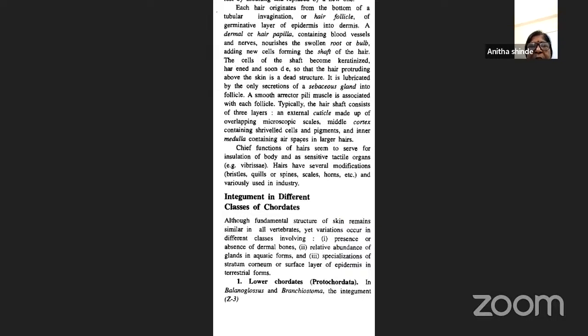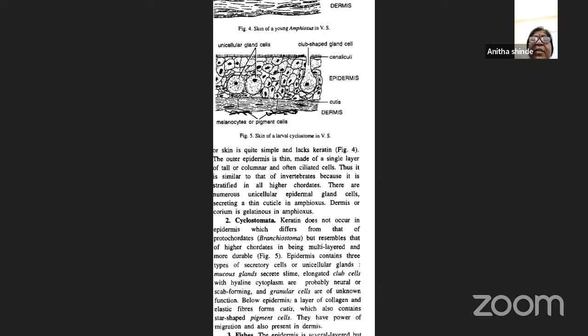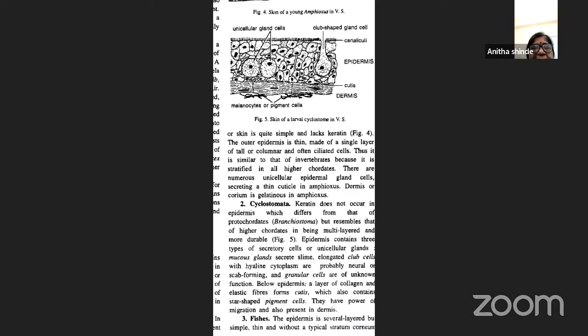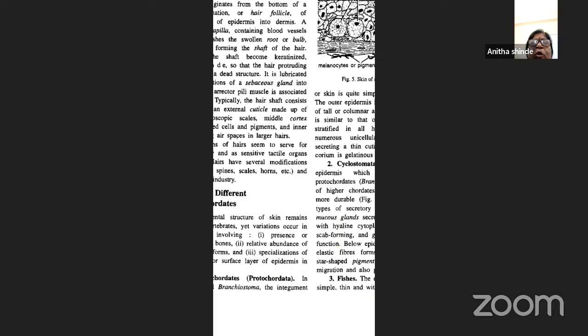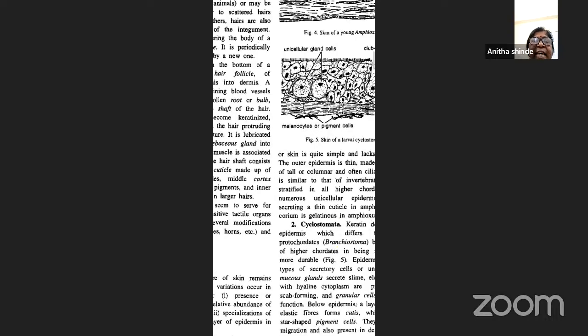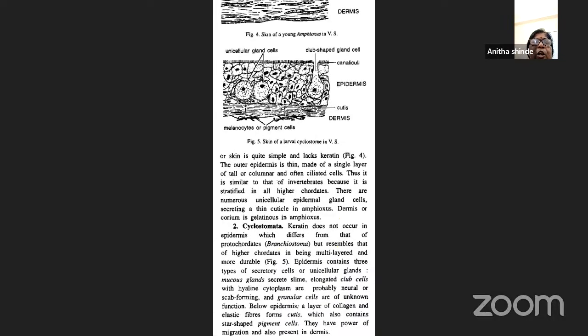Now coming to the lower chordates, that is protochordates, in balanoglossus and in branchiostoma, the integument or the skin is very, very simple, and it lacks keratin. Just remember that in the protochordates, balanoglossus and branchiostoma, you don't find keratin. The outer epidermis is very, very thin. It is made up of a single layer of tall or columnar cells and often ciliated cells. So this is almost similar to that of invertebrates.